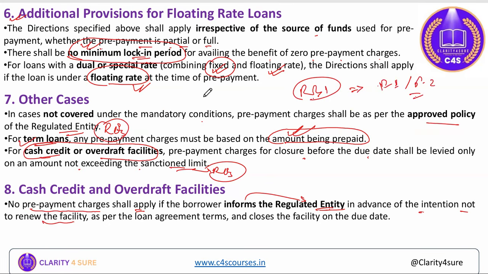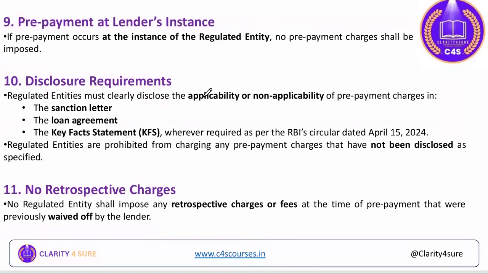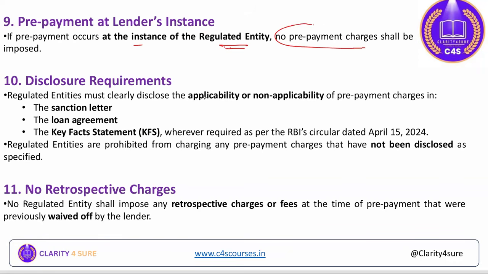Now coming to the next part of this direction, prepayment at lender's instance. If prepayment occurs at the instance of the regulated entity, no prepayment charge shall be imposed. Disclosure requirement: all regulated entities need to disclose in the sanction letter, the loan agreement and the key fact statements everything regarding the prepayment charges.